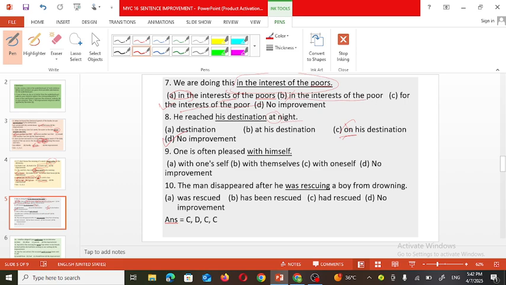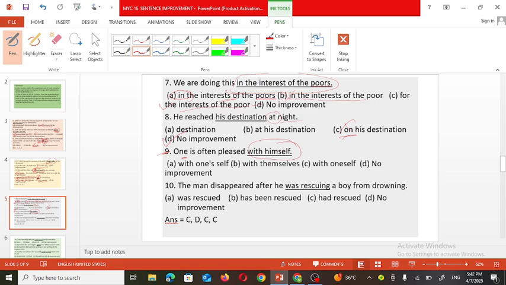Now see sentence 9. One is often pleased with himself. One is often pleased means happy with himself. Why himself? We don't know who is he or she. So one means anyone, he or she. One is often pleased with oneself.